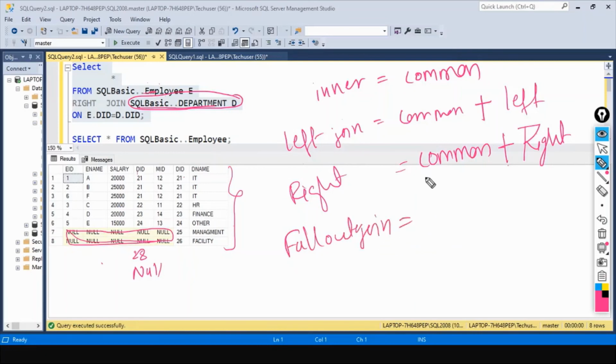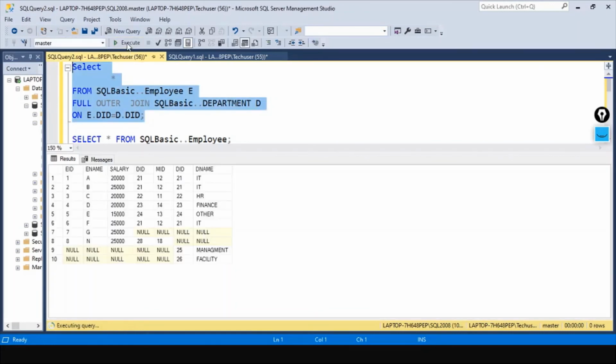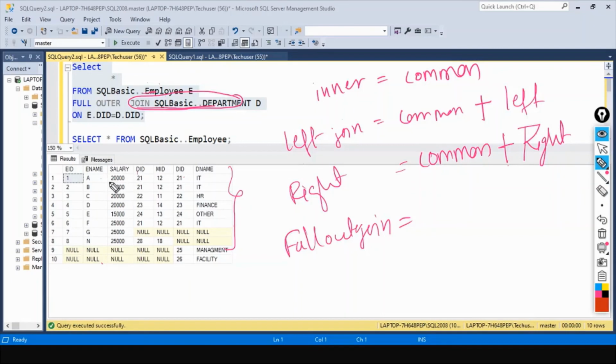In this case, first I will run and then I will write it. Full outer join. In case of full outer join, what is happening? All the common records are being picked. Along with that, all the entries from the left table and all the entries from the right table are being picked.